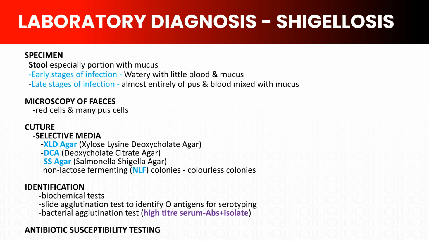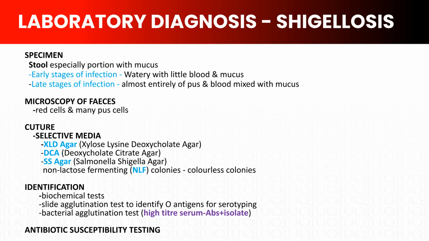The specimen of choice is stool, especially the portion containing mucus. Why mucus? Because that's where the bacteria are concentrated. The appearance of stool changes with disease progression. In early stages, stool is watery with little blood and mucus. In late stages, it's almost entirely pus and blood mixed with mucus. This is classic dysenteric stool. For microscopy of feces, you'll see abundant red blood cells and many pus cells. This confirms inflammatory diarrhea and helps distinguish it from non-inflammatory causes.